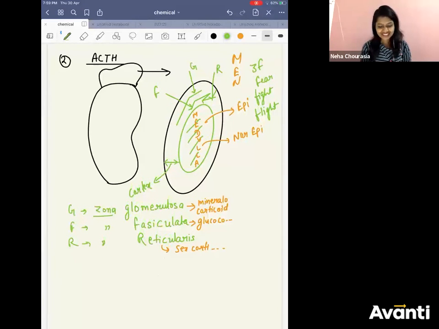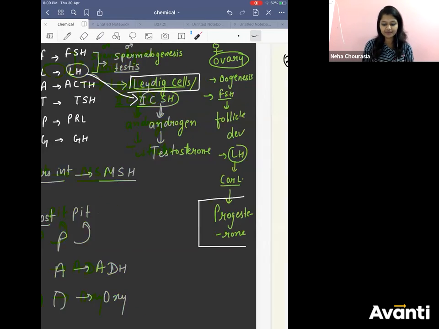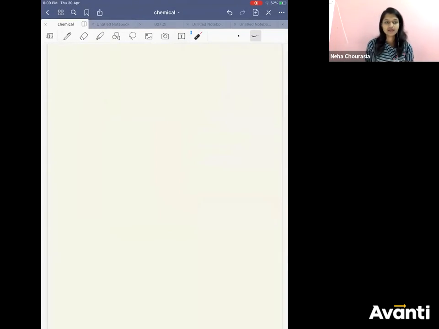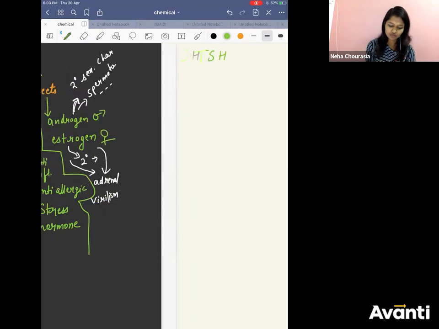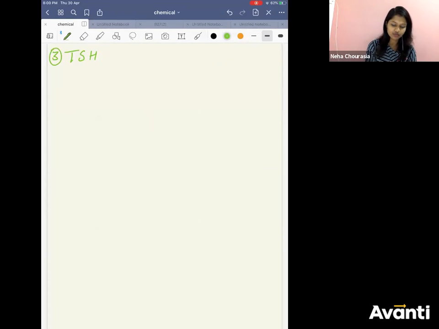Okay. So ACTH, we have learned. Coming to T: thyroid stimulating hormone. This is the third one. Thyroid stimulating hormone will act on a pair of, okay, let me draw it nicely.